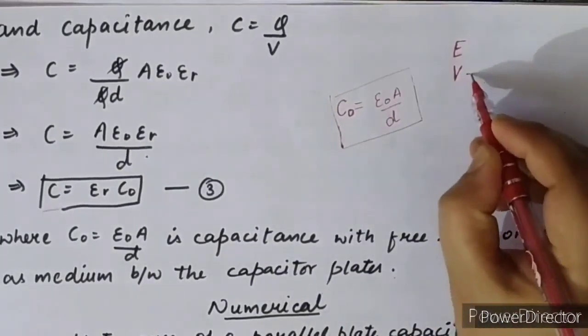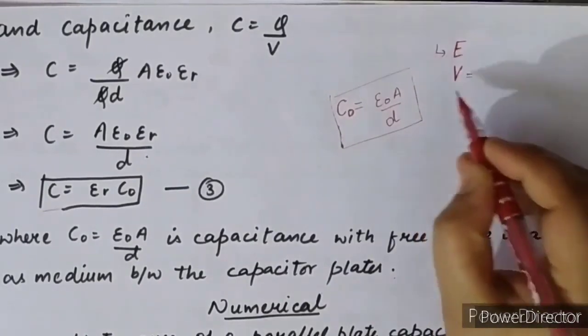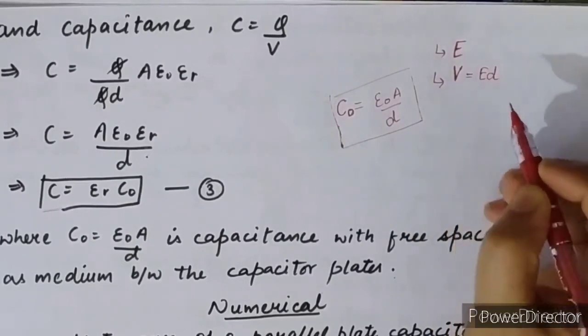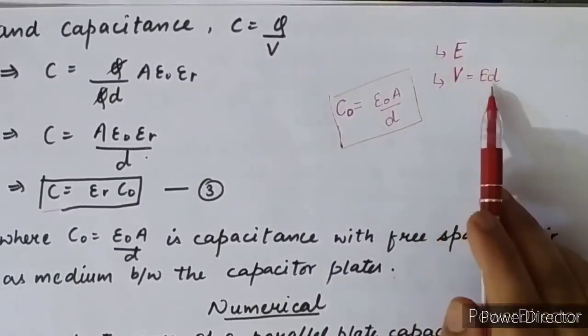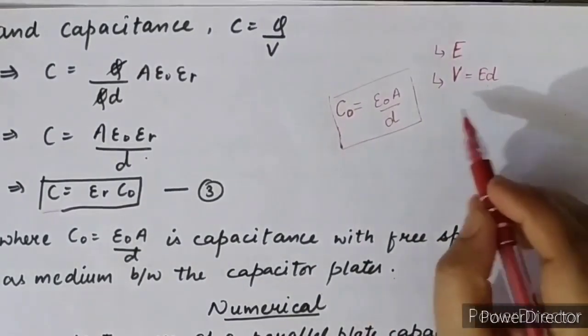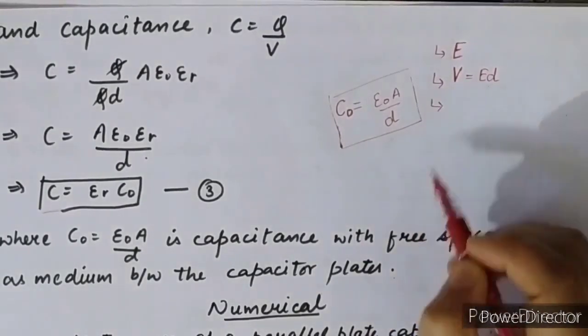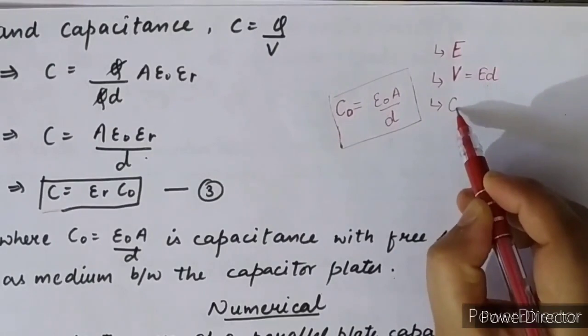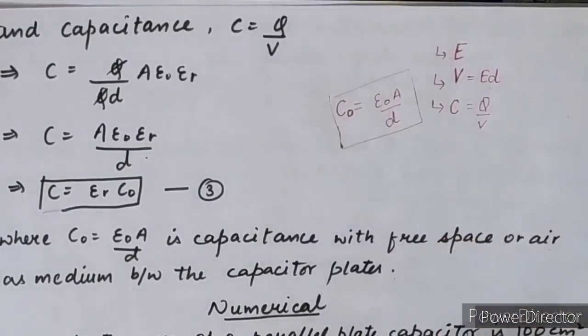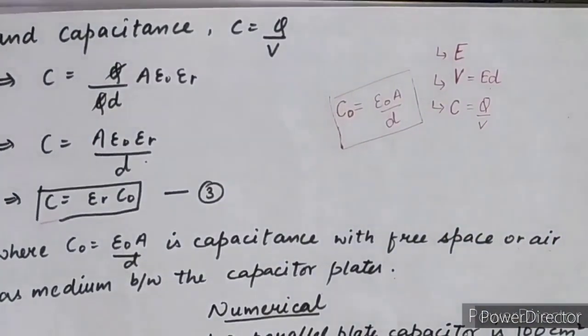This is your first step. Afterwards is your second step: in V equals ED, you have to put the value of E. After getting the value of potential difference, in the third step, you put the potential difference in the capacitance formula, C equals Q upon V. All the derivations of capacitance consist of 3 steps.